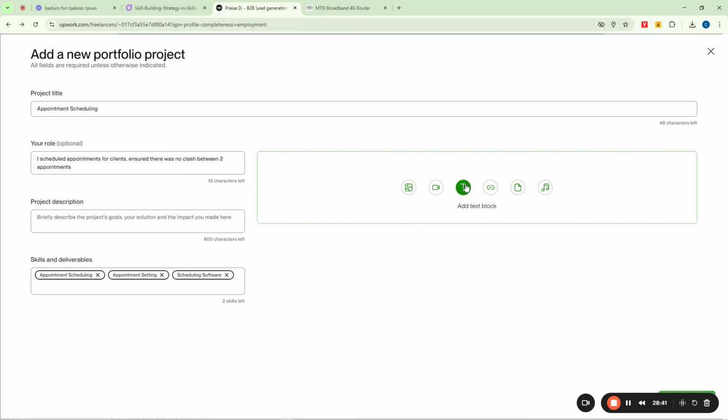This one is the tool for text. This one is the tool for image. This one is the tool for, I mean for picture. This one is for videos. Then this one is for links. Then if you have any document like PDF and all of that, you can use it to add them up, right? Then even if you want to add audio about what you did, you can use this one to add the audio.